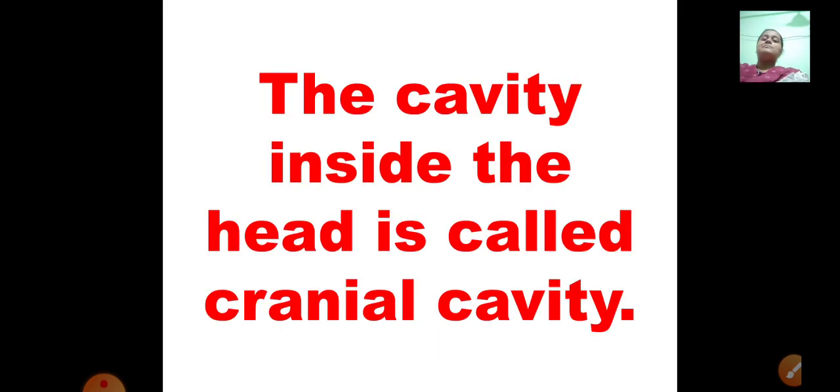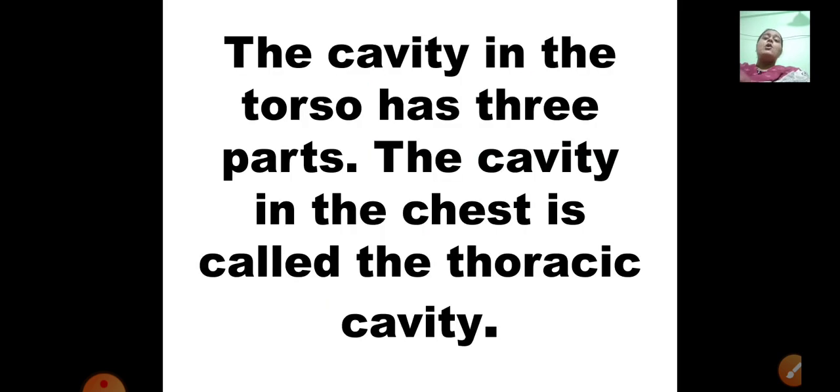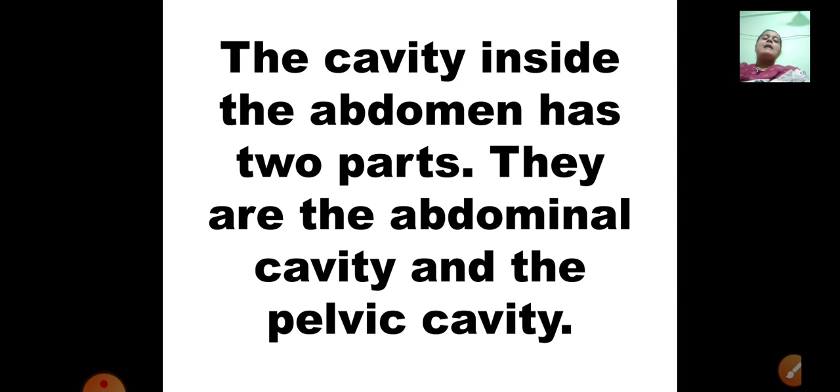The cavity inside the head is called the cranial cavity. What is the cavity called which is inside the head? It is known as the cranial cavity. What is the cavity in the torso? It has 3 parts. The cavity in the chest is called the thoracic cavity. And the cavity inside the abdomen, that is your stomach, has 2 parts. It has been divided into the abdominal cavity and the pelvic cavity, which is near your hips.